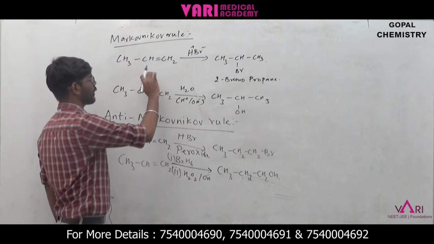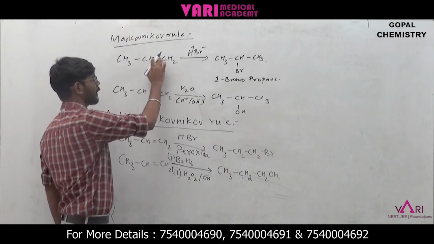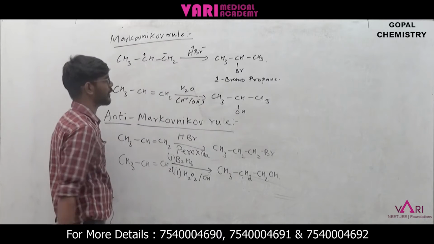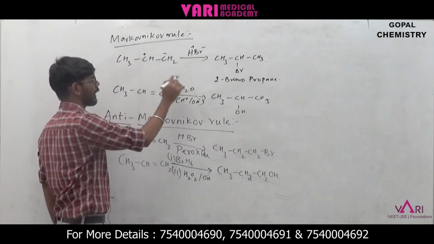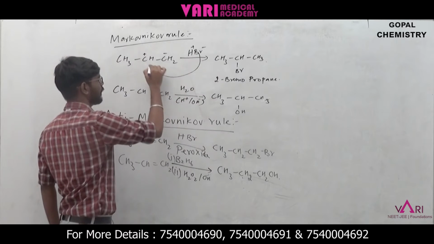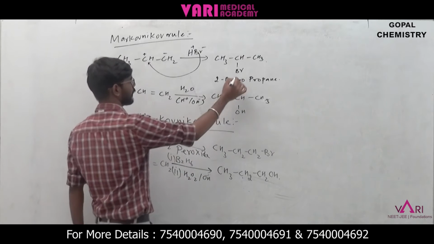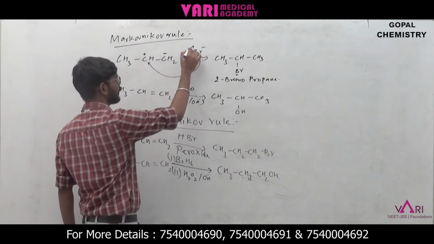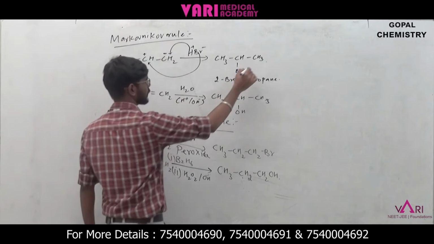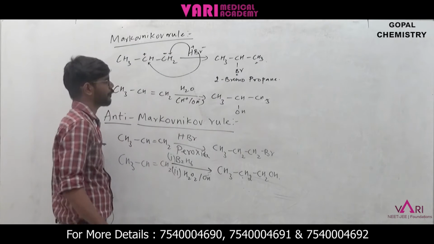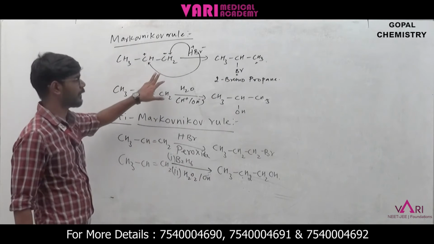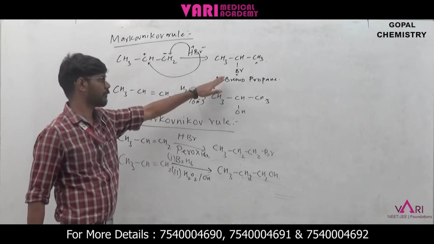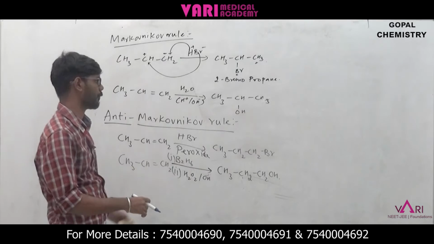Okay, so the electromeric effect will be witnessed. Here there is a positive charge and a negative charge. The positive charge will add up with the negative charge, so the bromine will attack here. Next, the negative charge is there, right? So here the positive charge will take place, then it will give CH3. So this is the electromeric effect, and with hydrogen bromide added, the result is 2-bromopropane.